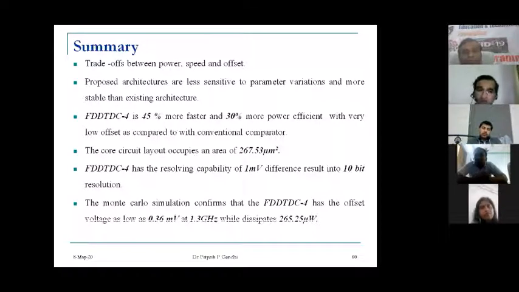So the Monte Carlo simulation confirms that FDD TDC4 has a low offset voltage of 0.36 millivolt at 1.3 gigahertz, while dissipating a power of 265.25 microwatt. So this is the final confirmation from the Monte Carlo analysis of what the offset voltage is for a given frequency and for a given power consumption or dissipation.